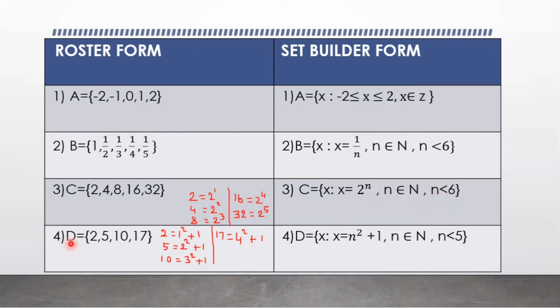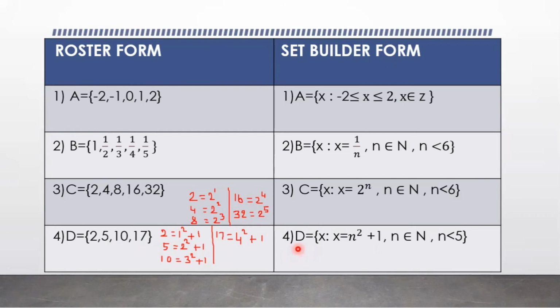Here in this one, D equals the set of 2, 5, 10, 17. Here these elements can be written in this pattern. 2 is written as 1 square plus 1, 5 is written as 2 square plus 1, 10 is written as 3 square plus 1, 17 is written as 4 square plus 1. So the given elements can be written in this pattern.